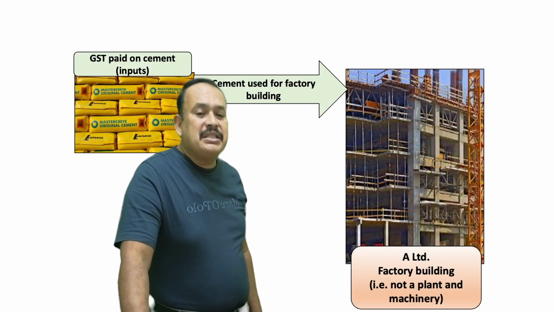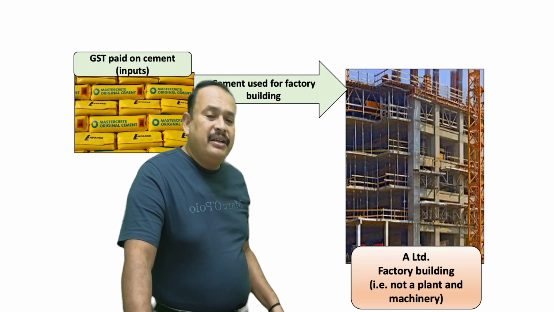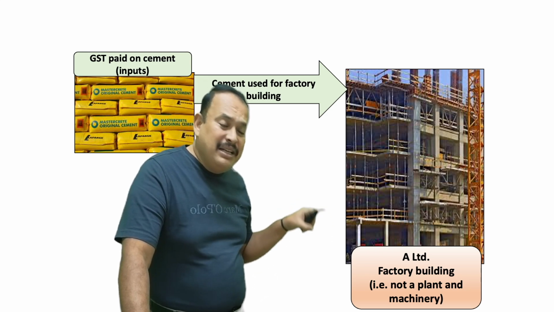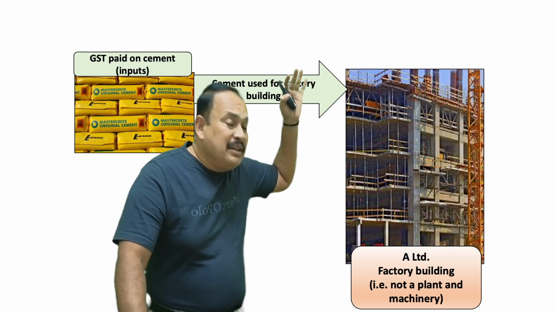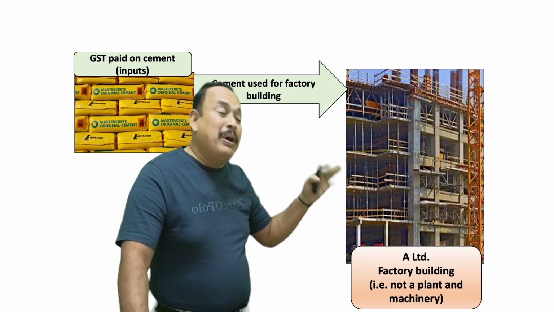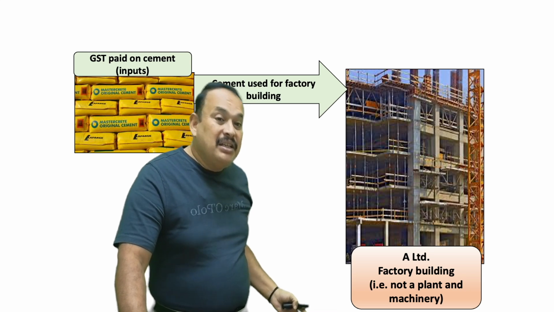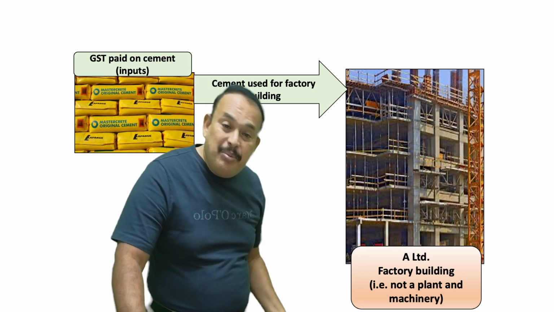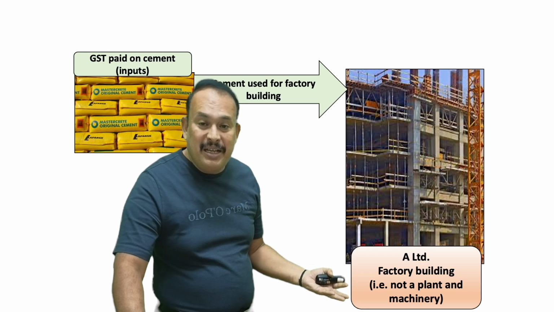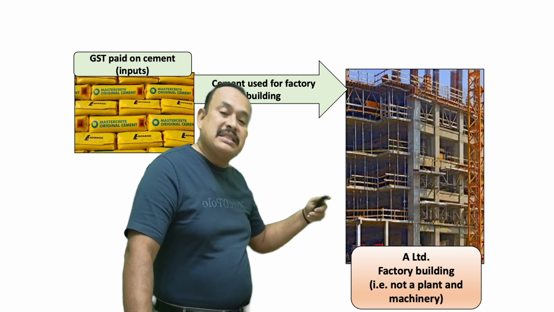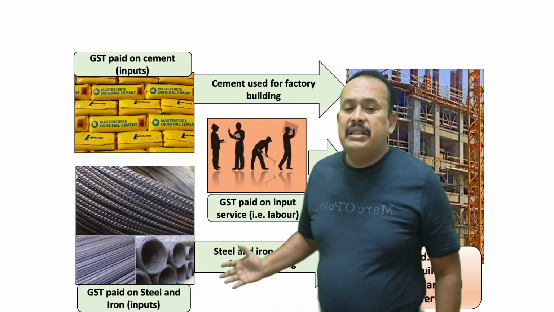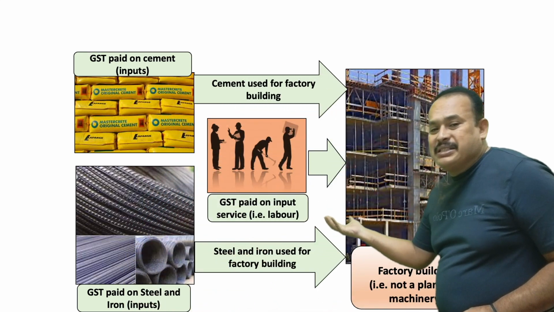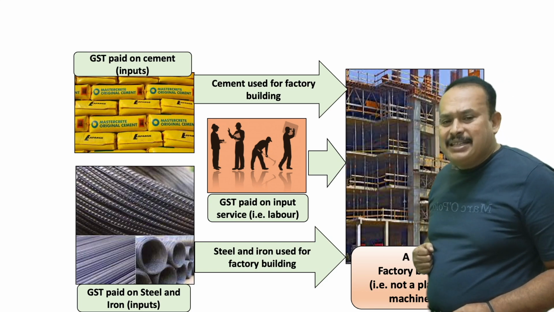Further, sir, a case where A Limited, being a manufacturer of output supplies, is constructing a factory building not by receiving the works contract service. He is receiving only labor services from somebody else. He purchased cement, iron, steel on his own, and received only the labor service. In that case, is ITC allowed to A Limited?